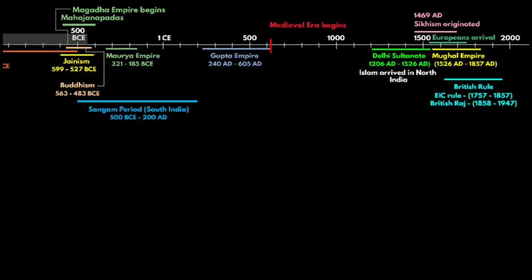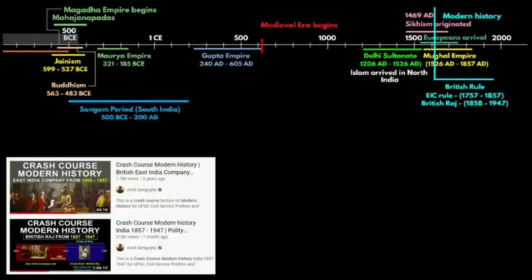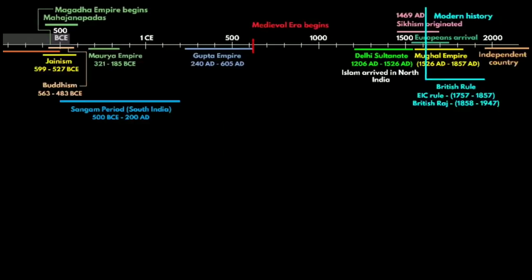Vasco da Gama was the first European to reach India at Calicut on the Malabar coast of present-day Kerala. However, it was the British who went on to rule the entire Indian subcontinent after the end of the Mughal rule. The beginning of the British rule in India is referred to as modern history. The British ruled India for over 200 years, and eventually in 1947, India becomes an independent country.